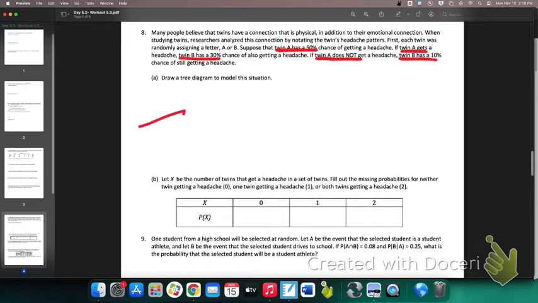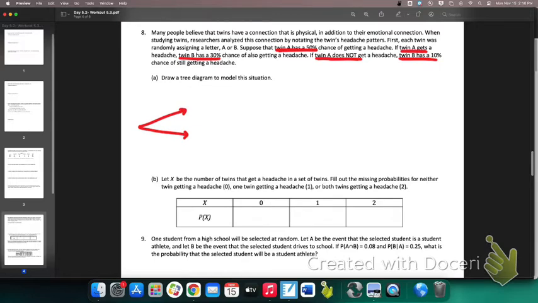So look, here's the deal, you guys. I've seen a lot of tree diagrams in my day, and people do this all the time, and they mess up this first level. Some people feel like this should be twin A gets a headache, and then twin B gets a headache. This needs to be about a single event, a single person or event occurring.